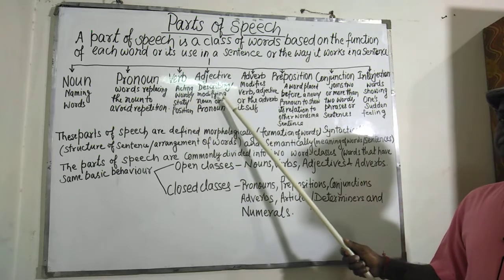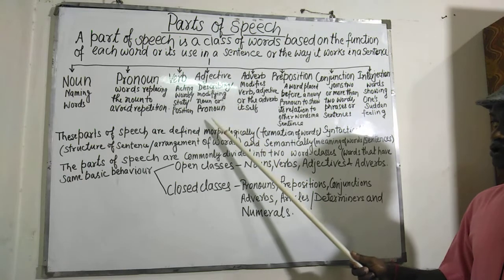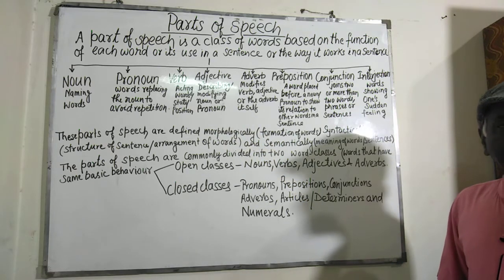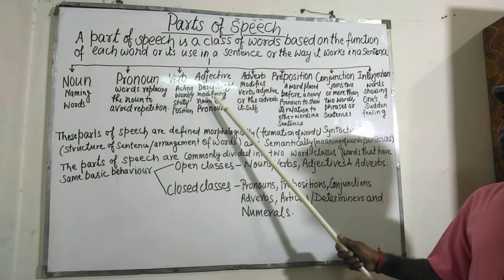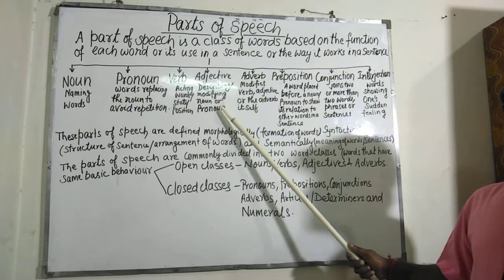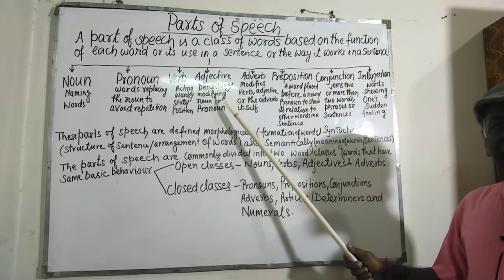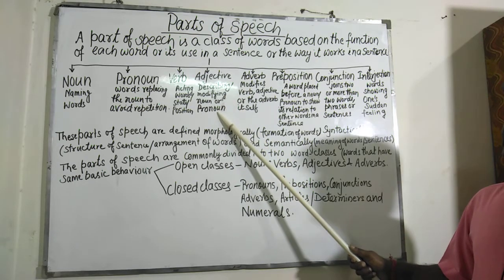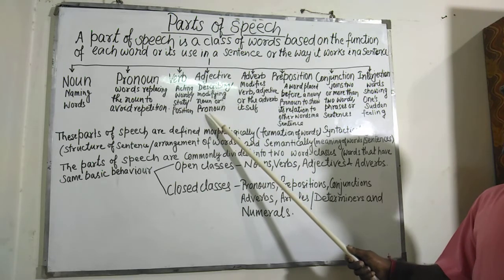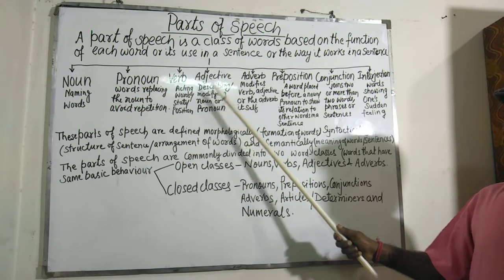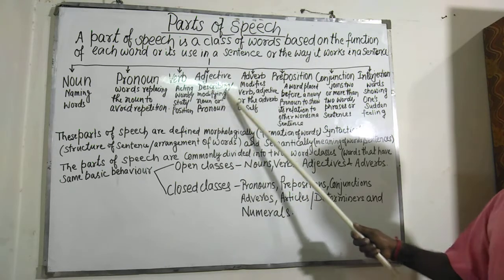Then adjectives. Suppose I say Ram is a good boy. So this term good is coming before boy, and it is qualifying boy and saying what type of boy Ram is. He is a good boy. So here good, tall boy, short boy, black horse, white boot, etc. These are the words coming before the nouns. They are adjectives. White boot, white. Black horse, black. Tall boy, tall. All these are adjectives.